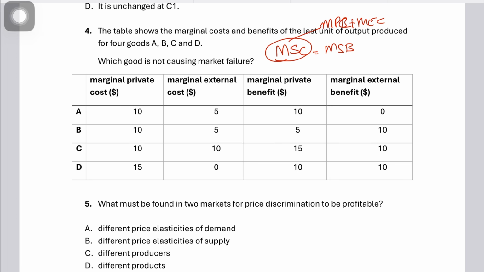So the answer, by looking at it, I can identify it's B, because 10 plus 5, this would be 15 is the marginal social cost, while the marginal private benefit is 5, while the marginal external benefit is 10. So MSB is 15. So MSB equals MSC. 15 equals 15, which makes B for boy the correct answer for question number 4.